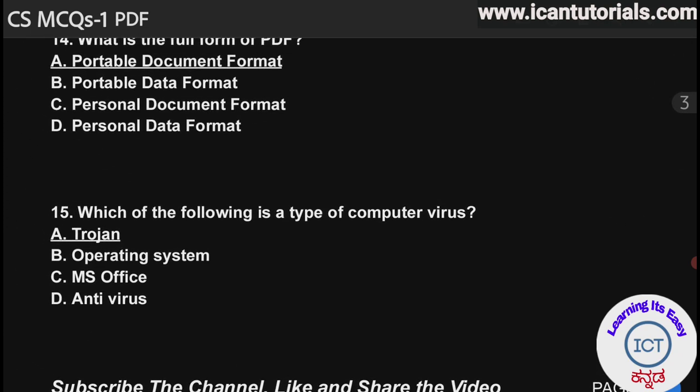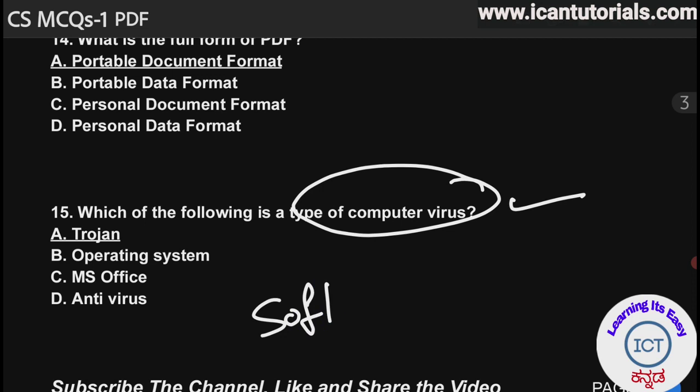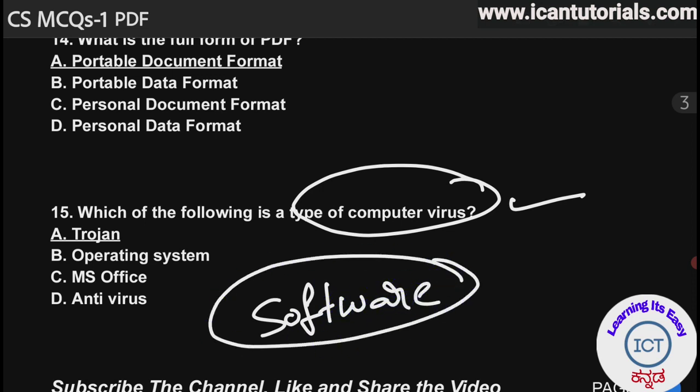And the next question, the 15th question, is: which of the following is a type of computer virus? First, let us see what we mean by virus. A virus is nothing but a software, but we call it a bad software. Why is it called a bad software? It attacks the good software and damages it.